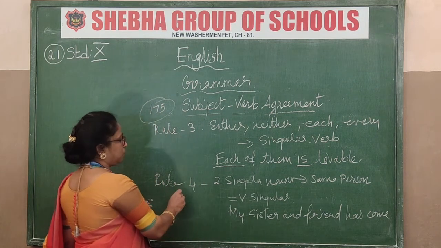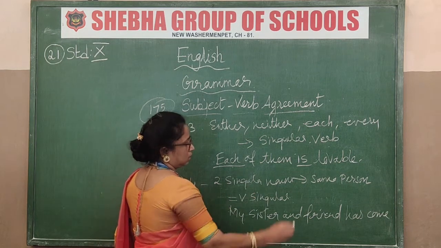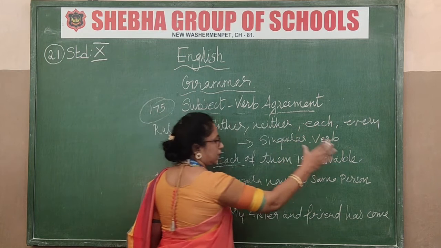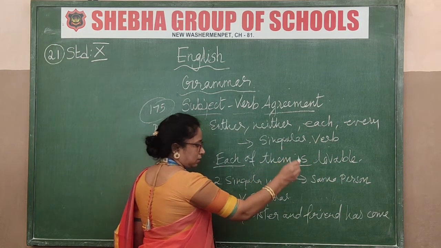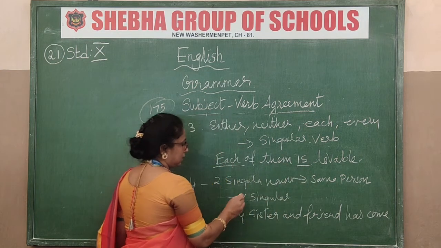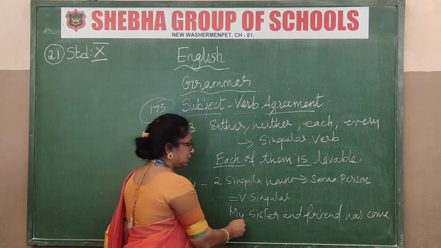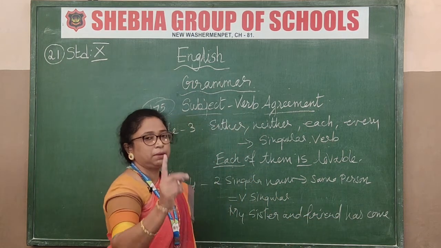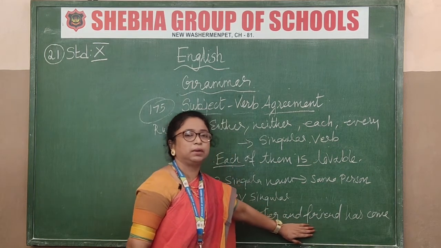The next, rule number 4. Rule number 4, two singular nouns will take what? That means two singular nouns are referring to the same person. If two singular nouns refer to the same person, then the verb is singular. See the example: My sister and friend has come. They refer to the same person. My sister only is my sister and friend. These two are one person only.